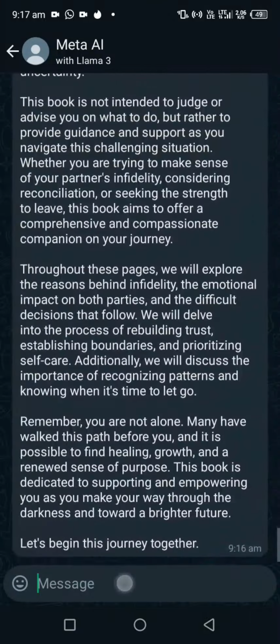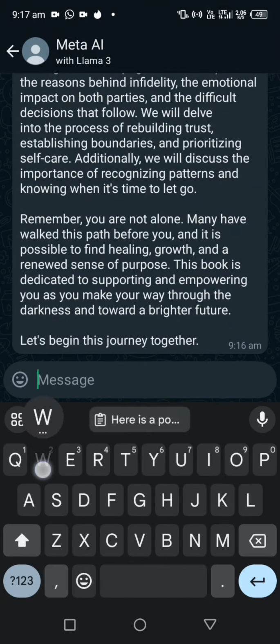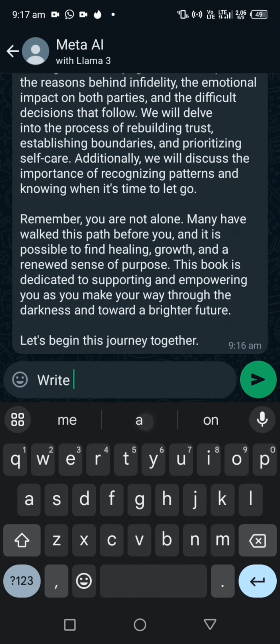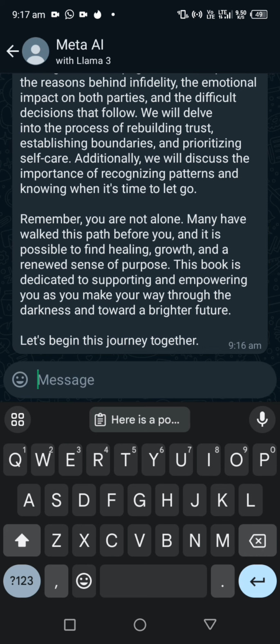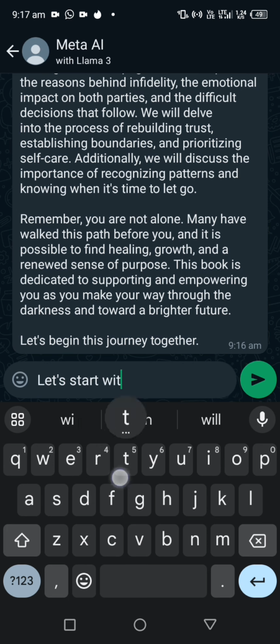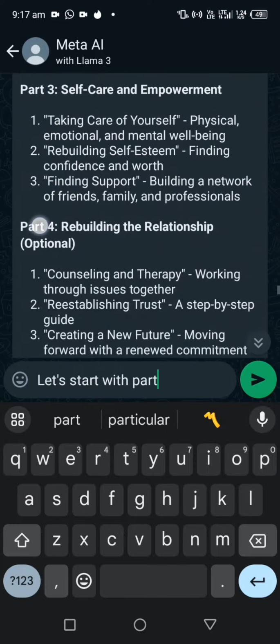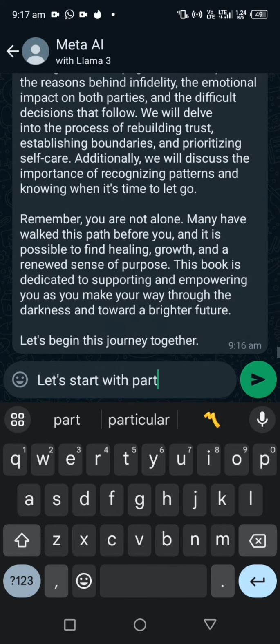Okay, then chapter 1. Let's say I want to get enough content for this book. All I have to do is, okay, let's start with part 1. I think they said part 1, not chapter. So in your book, you can change it to chapter or parts, depending on how you want to do it. Let's start with part 1. I'm just using their word so we don't mix it up.